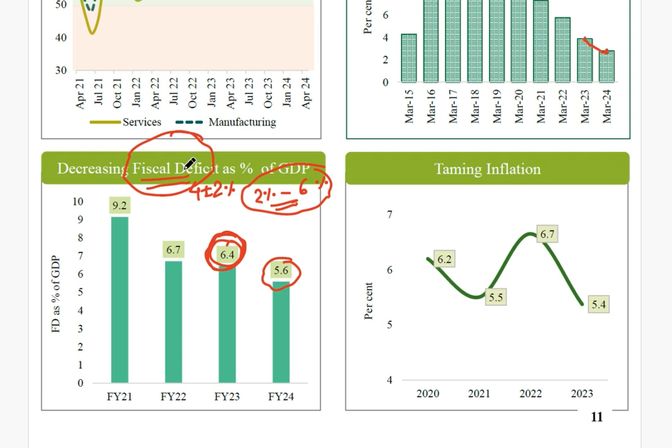If the fiscal deficit is 0 completely, that means there will again be instability. So fiscal deficit should not be 0. It has to be a positive value, but at the same time, it should not exceed 6%. Now for taming inflation, if you see the figures of inflation here, post 2023, the inflation stands at 5.4% of the GDP.